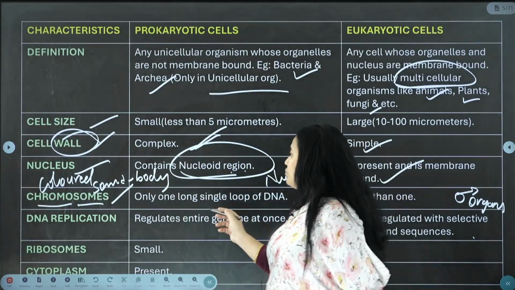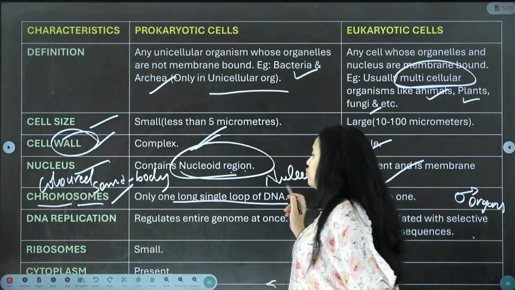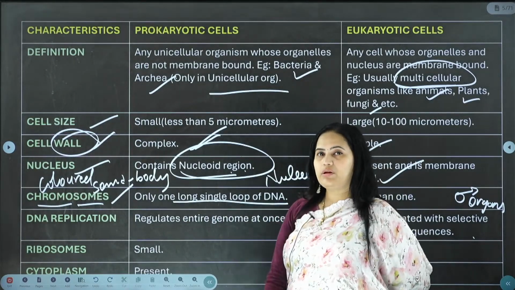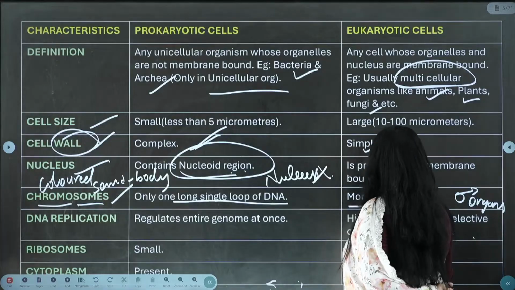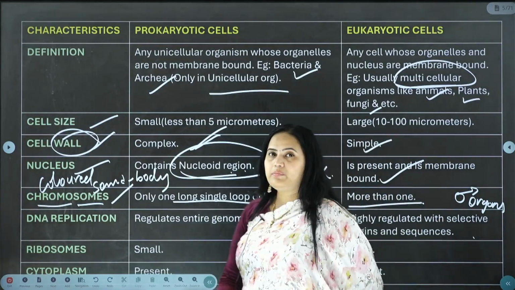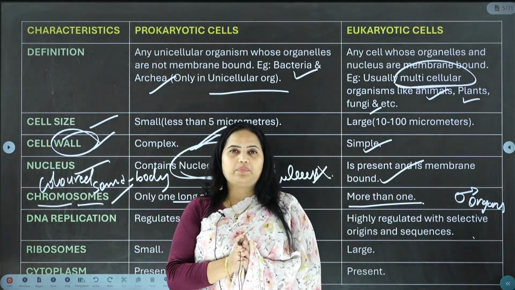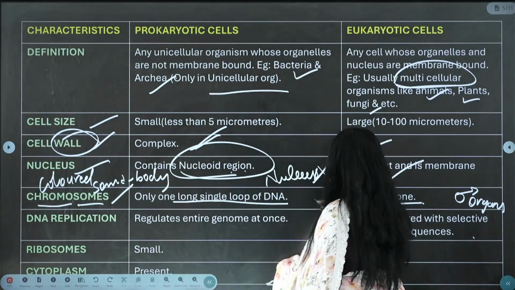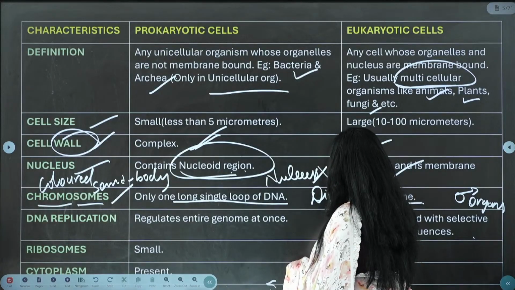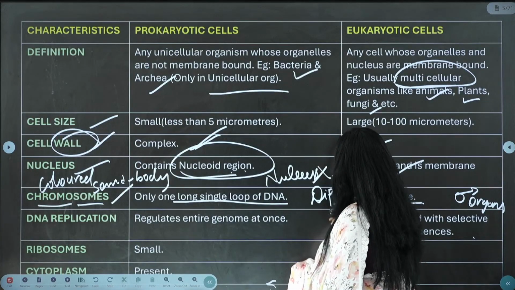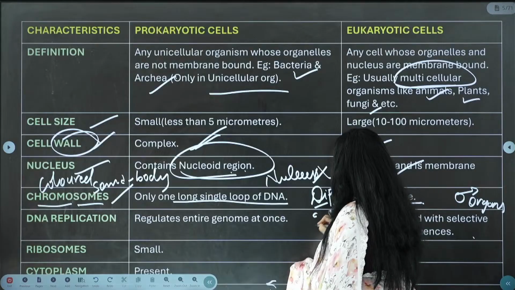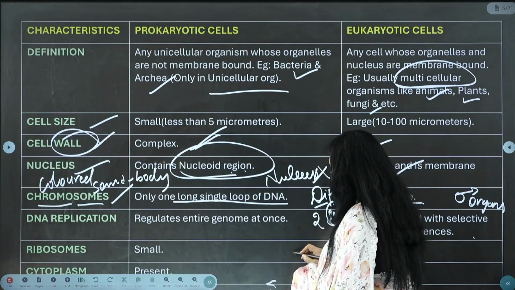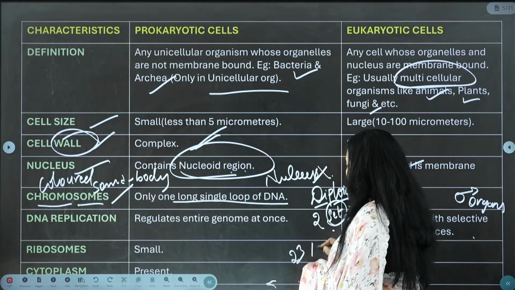In the prokaryotic cell, only one long single loop of DNA is present. Here we see more than one. If you are talking about human beings, how many chromosomes are present? We have 46 chromosomes. We are diploid in nature. Ploid means set, and di means 2. So, what is the set? From the father we get 23 chromosomes, from the mother 23.